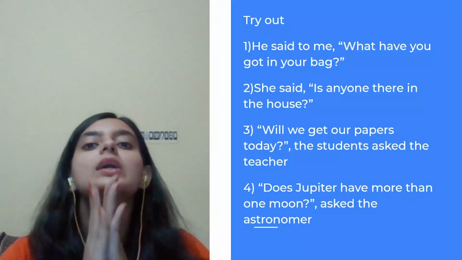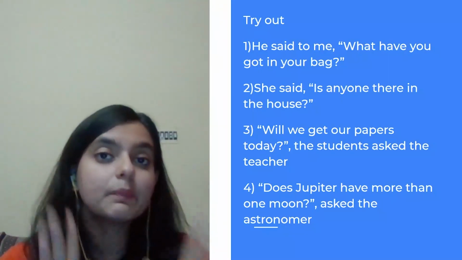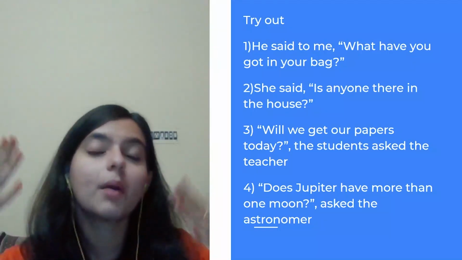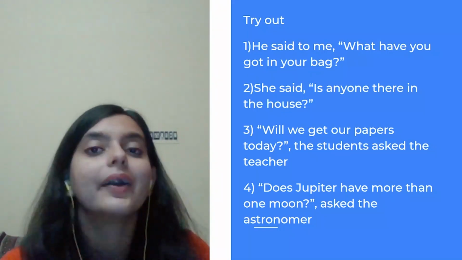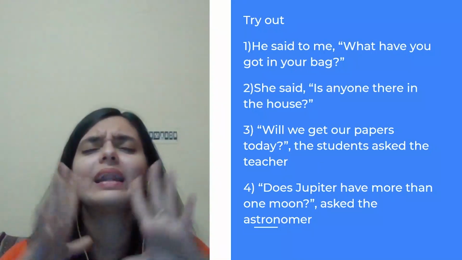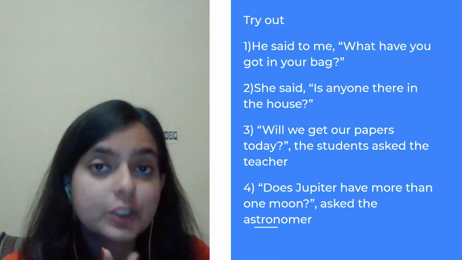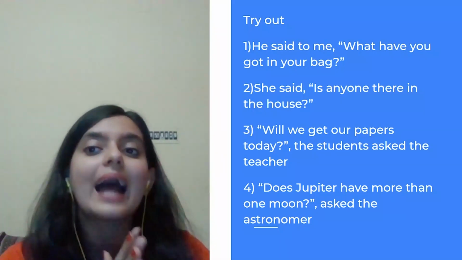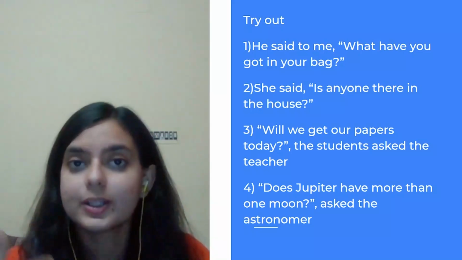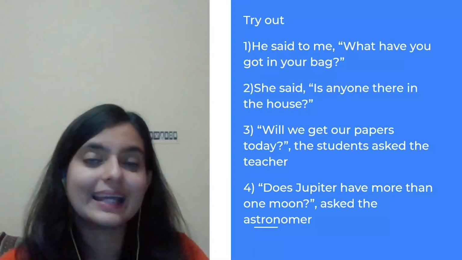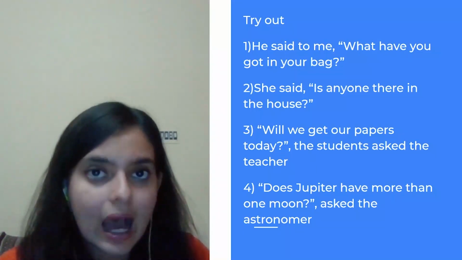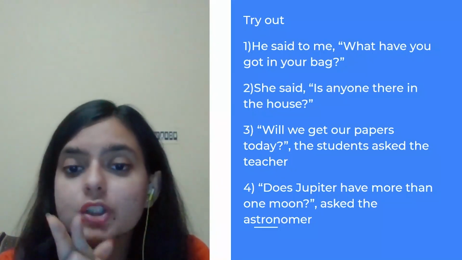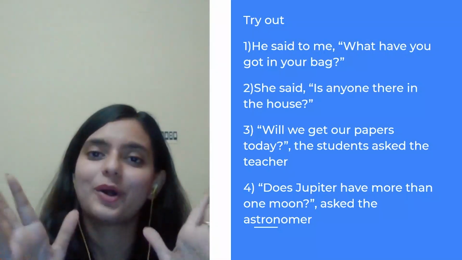So these were the tips to change interrogative sentences from direct to indirect speech. These were the very, very, very crucial rules that you need to follow. Keeping the rules in mind, and we have also solved a few of the interrogative sentences in the class right now, taking those as a reference, please try to solve these 4 sentences at home.